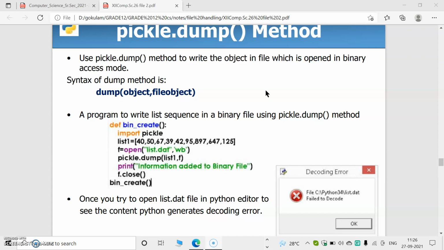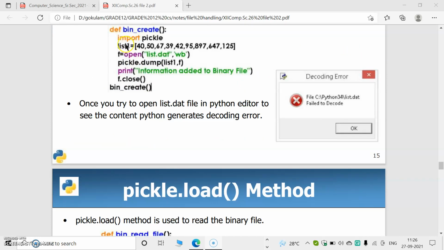For writing, the dump method is used. The load method, as the name implies, means loading, and it is used to read data from the binary file. So we read data by using the load method and write data by using the dump method. Let's look at an example. We have to import pickle, because the dump and load methods are inside pickle. Then we want to write this data, a list from 40 to 125, into the computer file in binary format.